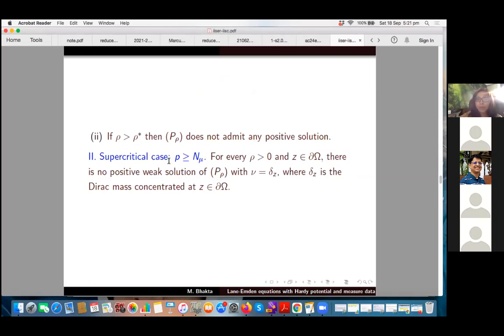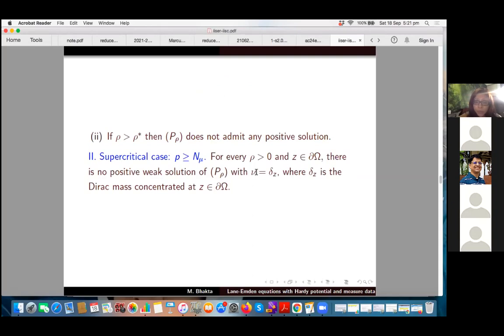In the supercritical case, when p is greater than or equal to n over (n minus 2), you take any boundary point z on the boundary of omega, and you take the measure nu to be the Dirac measure concentrated at z. There is a typo here.